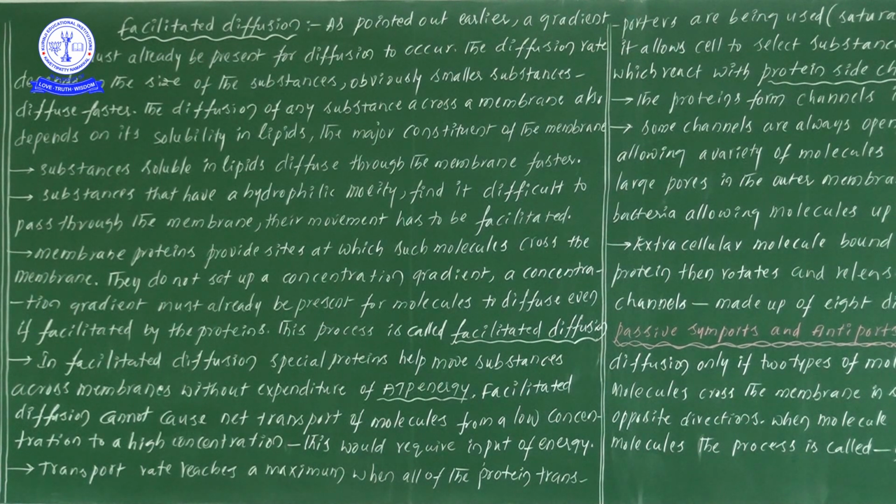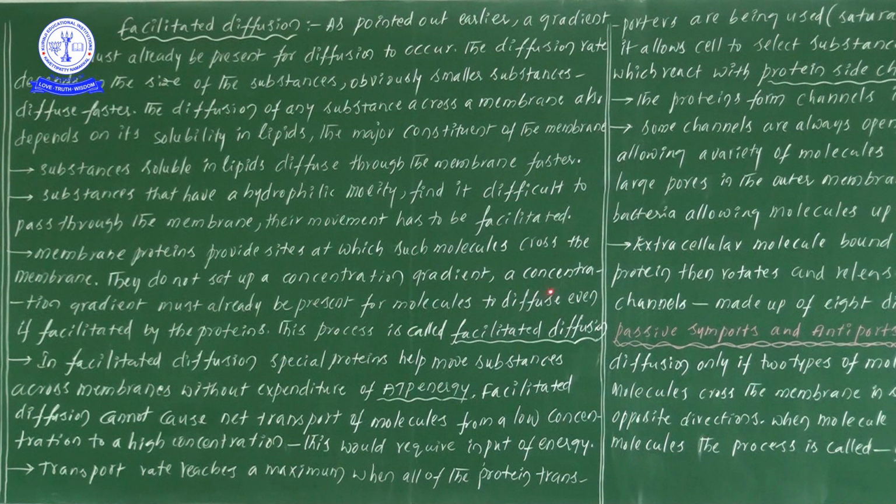It is not that this side should have more concentration and this side lower concentration; these proteins do not work or get involved in any such activities. So the point we understand here is that they do not set up a concentration gradient. The concentration gradient must already be present for the molecules. The molecules must have the concentration gradient, and only then can they pass through the membrane. So the concentration gradient does not depend on the membrane proteins.